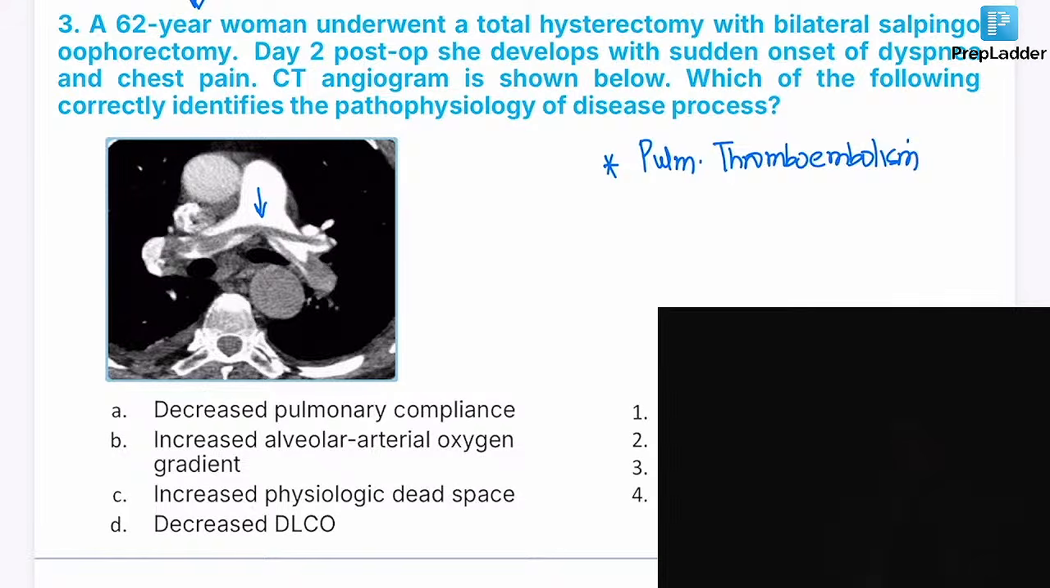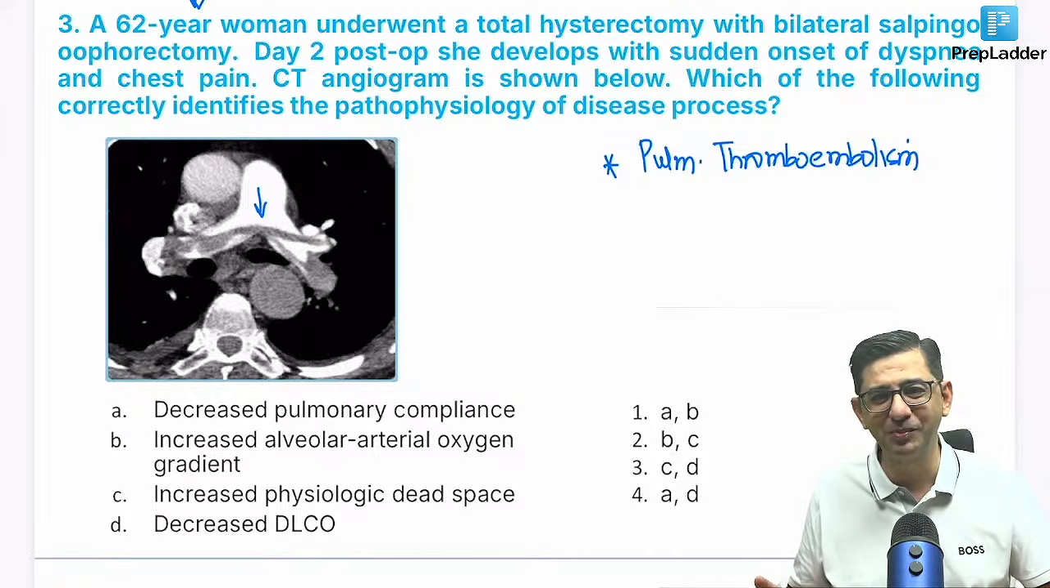So we're dealing with a case of pulmonary thromboembolism. And he says, which of the following is the correct pathophysiological finding for this particular case?